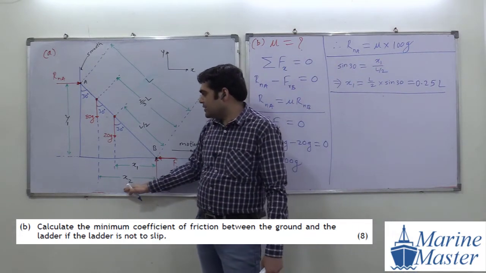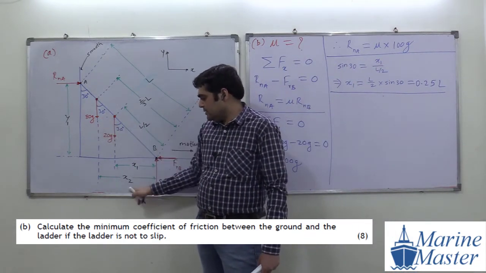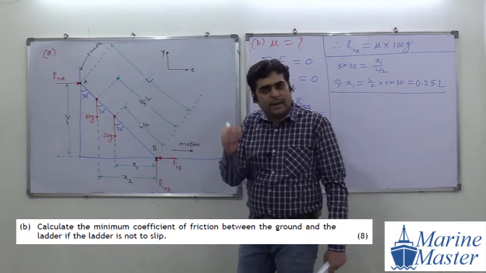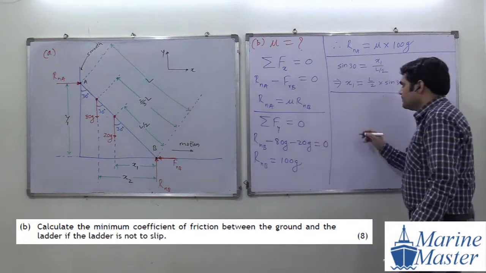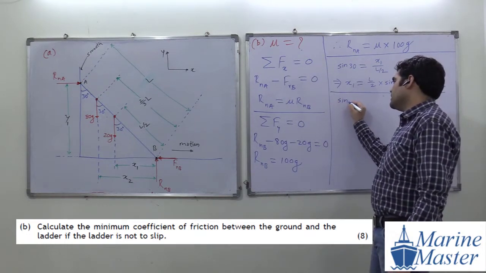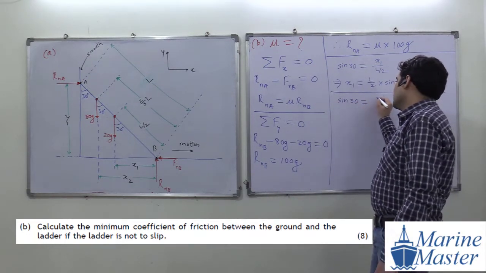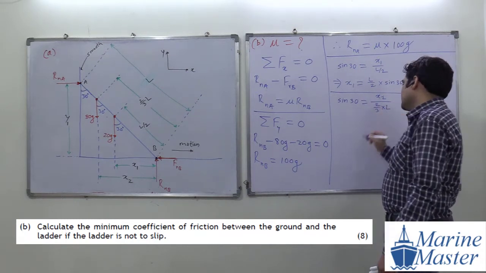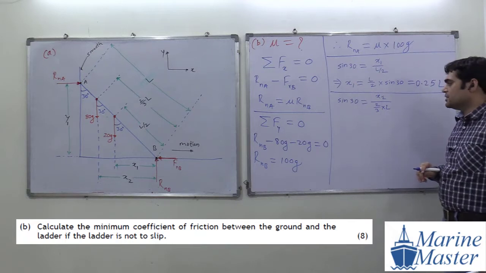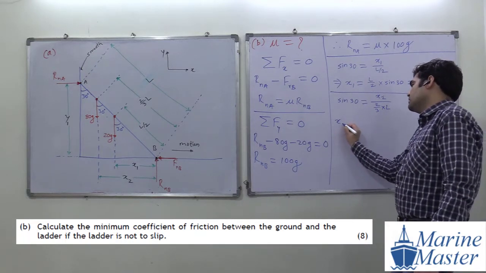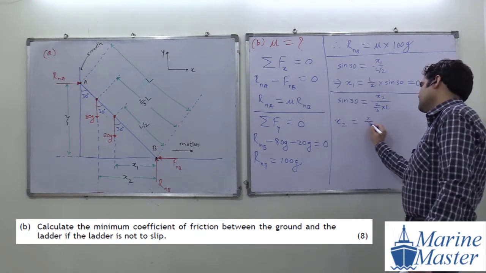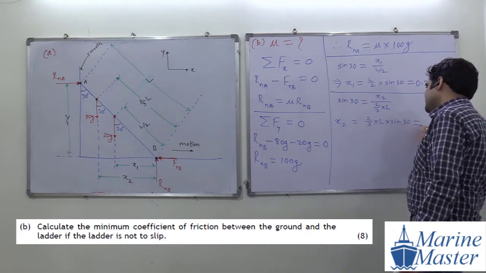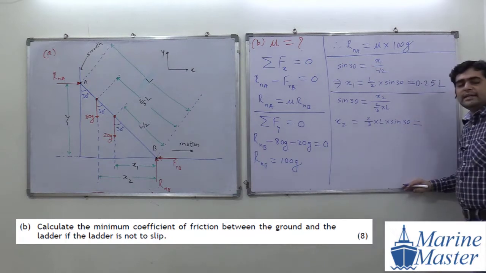Similarly, we will calculate x2. Opposite by hypotenuse, the hypotenuse being 2 by 3 L. Sine 30 is equal to x2 divided by 2 by 3 L. So x2 will be equal to 2 by 3 into L into sine 30. Please calculate 2 by 3 into sine 30.